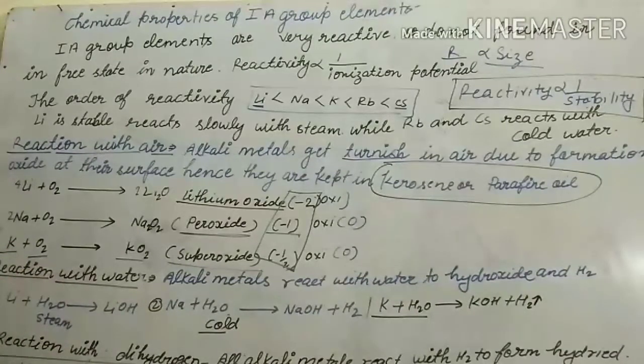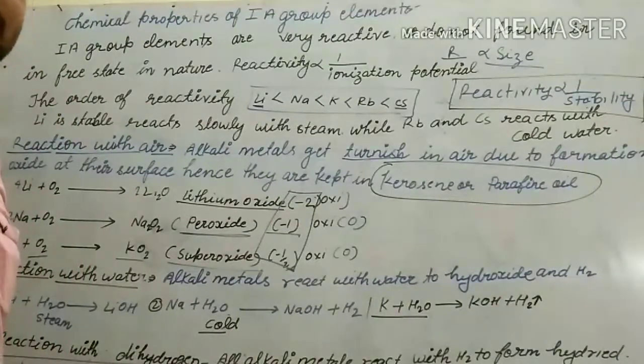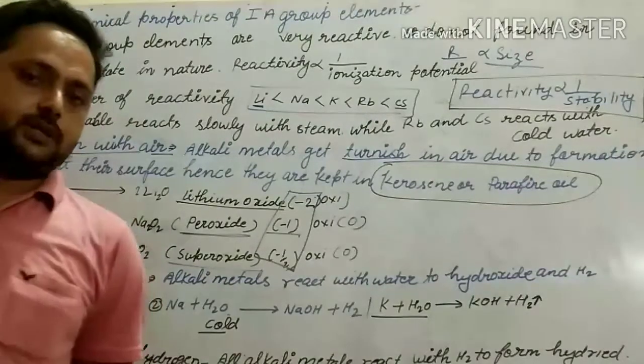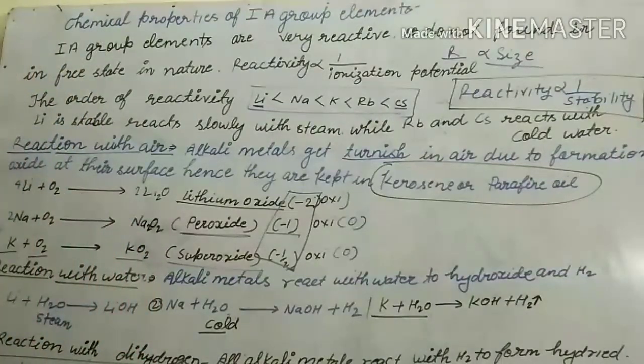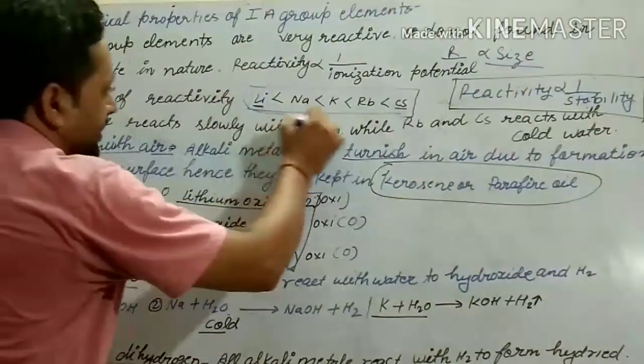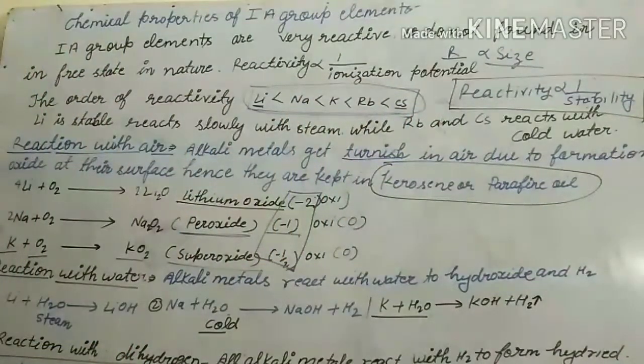Next is the reaction with water. They react with water to form hydroxide and H2. When alkali metals react with water, they form hydroxide and H2. Let us see how. I have already told you their rates of reaction are different. Their activity is different, so it is not necessary that they will react the same way. Let us see what the difference is.